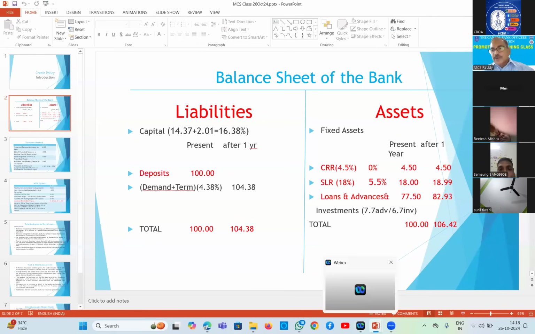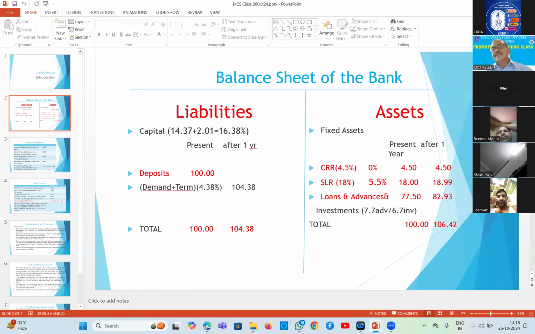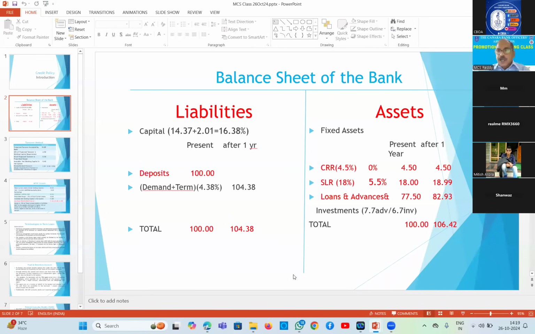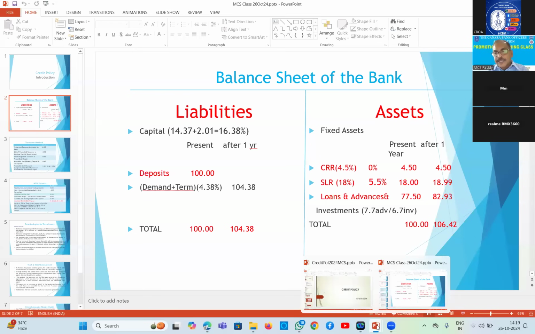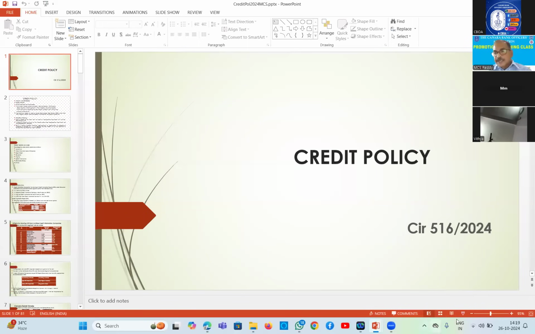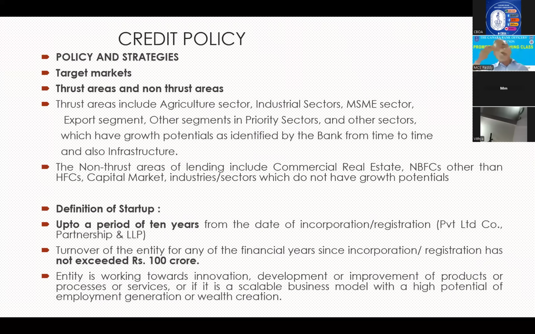I told you, if you incur losses, we cannot pay back to our liability holders or depositors. That is why you have to minimize the risk. Suppose instead of 2.5%, if you incur a loss of 1%, then we will end up with 1.5% profit. That means if you minimize risk in the credit portfolio, you will get profits. If you don't minimize your risk in the credit portfolio, you will incur losses. So that is why you have to minimize your losses in the portfolio. To minimize those losses, what we have to do is prescribed in our risk management policy, right? So this is our credit policy. Now we will see how to minimize this loss.